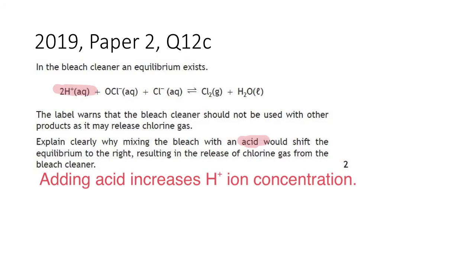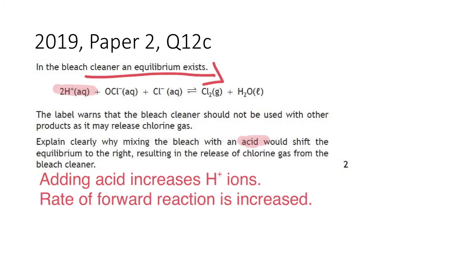So that is going to shift the equilibrium to the right, and it will produce the chlorine gas. The second mark is for saying the rate of the forward reaction is increased. We don't need to say which way the equilibrium shifts. They've already said in the question the equilibrium is going to shift to the right. So you're just explaining why it's shifting to the right. Adding acid increases the hydrogen ions, 1 mark. The rate of the forward reaction is increased, 2nd mark.